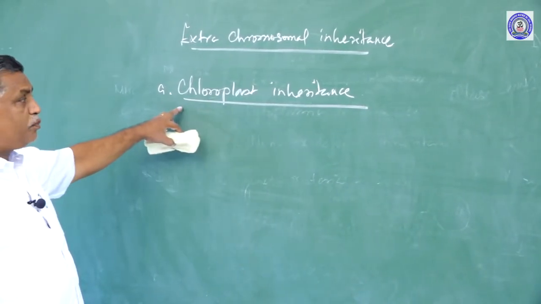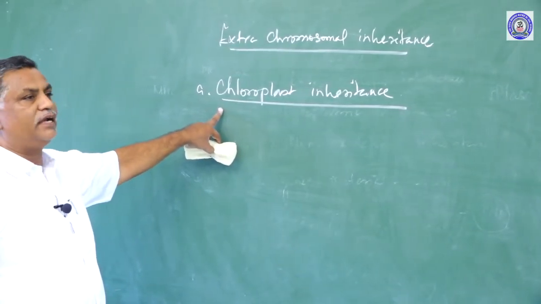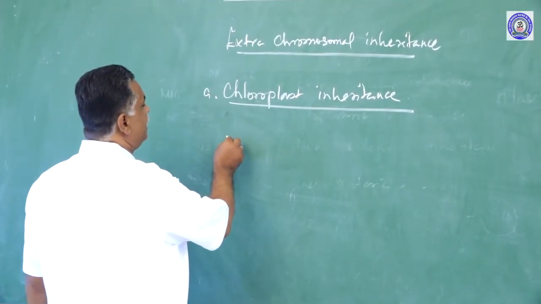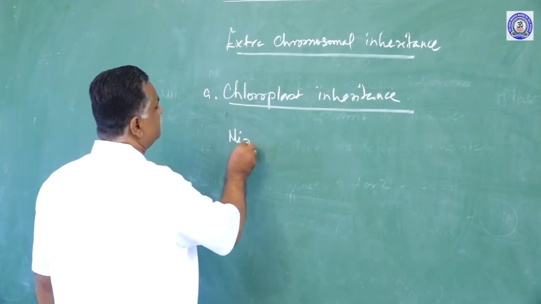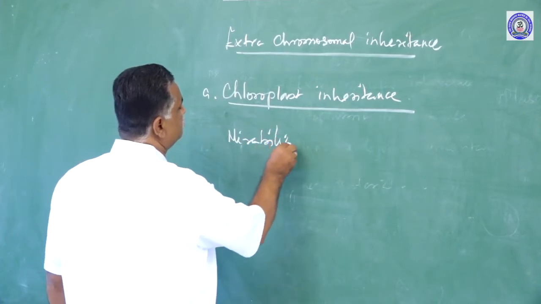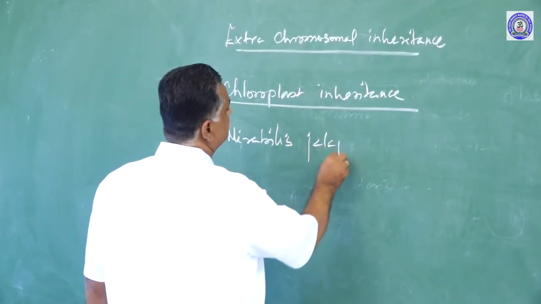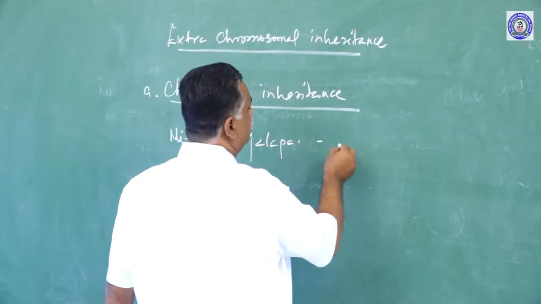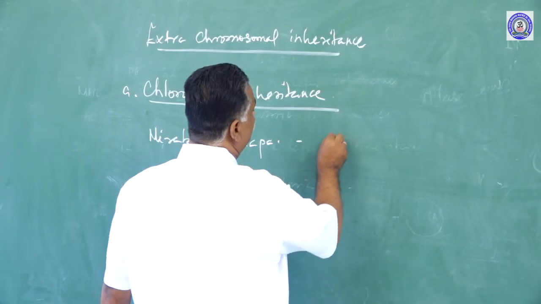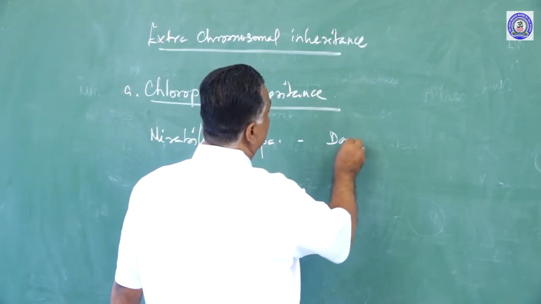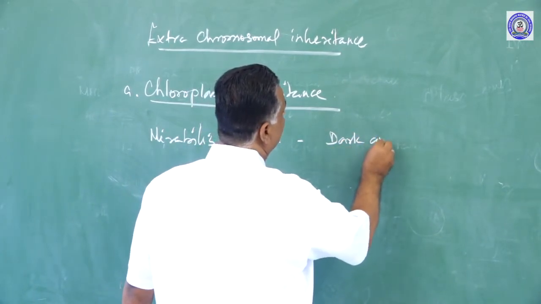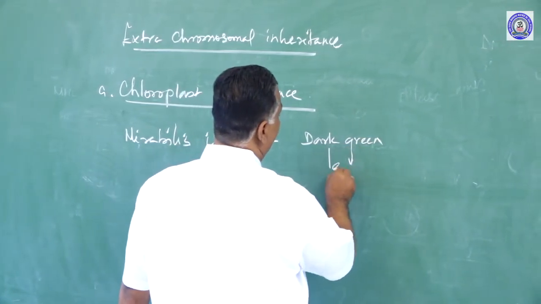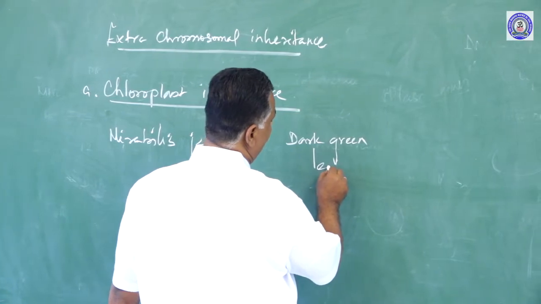In what way does chloroplast get involved in the inheritance of character? We are going to see that now. In the plant Mirabilis jalapa, there are two varieties. One is a dark green leaved plant.